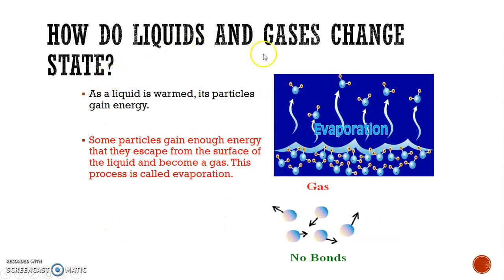Okay. How do liquids and gases change state? Continuing, this one we're going to talk about a liquid. So when a liquid keeps warming, it'll break the bonds and start to evaporate. We talked about that before. Some particles will gain enough energy so they can escape the surface of the liquid and become a gas. This is called evaporation. Because water is attracted to other water molecules, once they get enough energy, they can escape, and they don't really attract to the other water molecules.